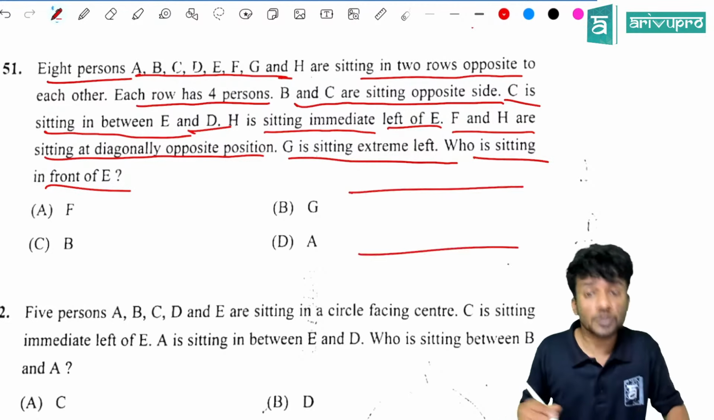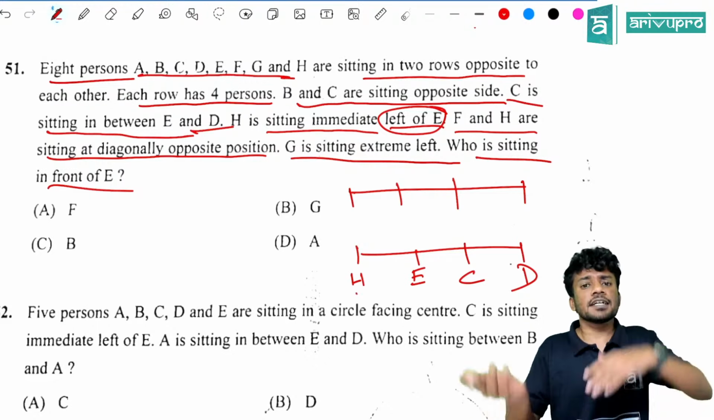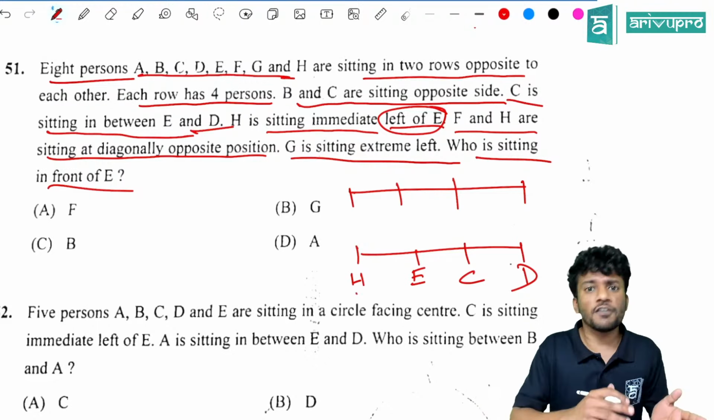So how many rows are there? 2 rows are there. Each row has how many people? 4 people. Yes, that is given, right? Then what is given? B and C are sitting opposite, but we don't know anything. C is sitting between E and D. We are not starting with that also. H is sitting immediate left of E. That means if E was sitting here, H would be sitting here. And who is sitting in between E and D? C is sitting here and D is sitting here. Did you get the point? We know that C is sitting between E and D and H is sitting to the left of E. That is the only position he can sit.